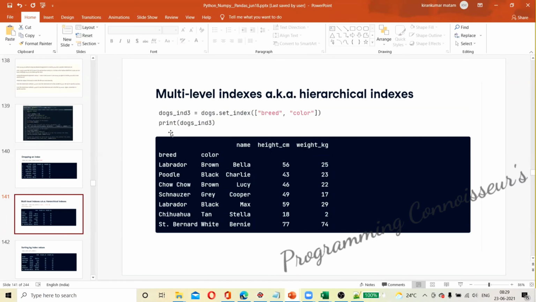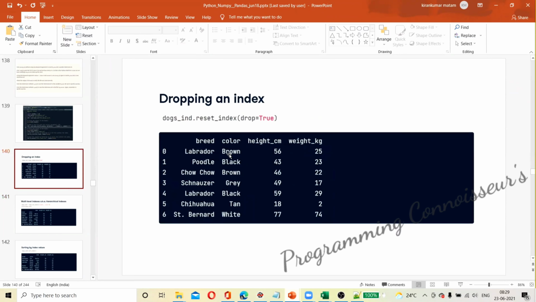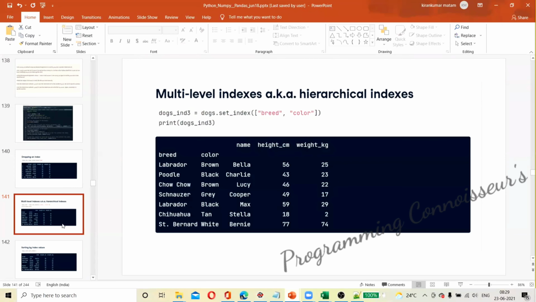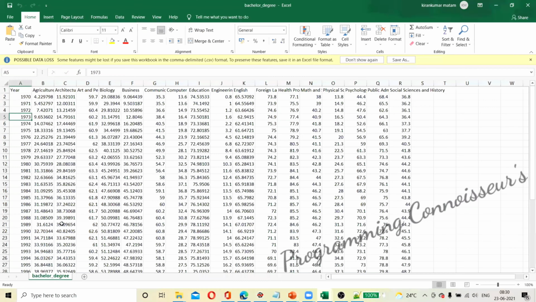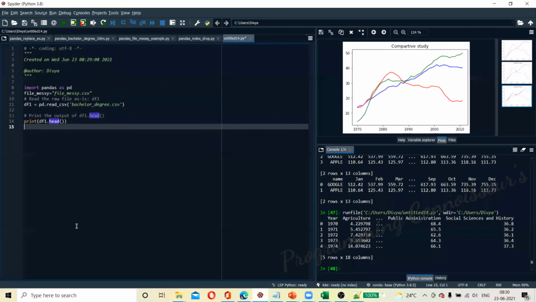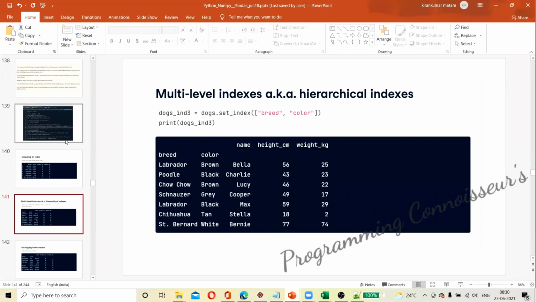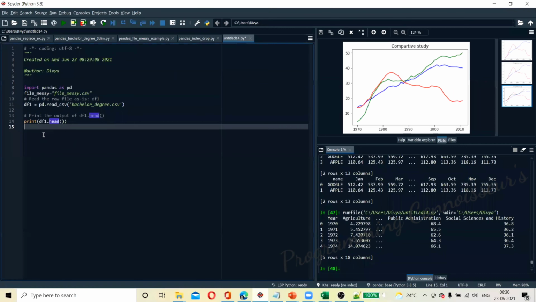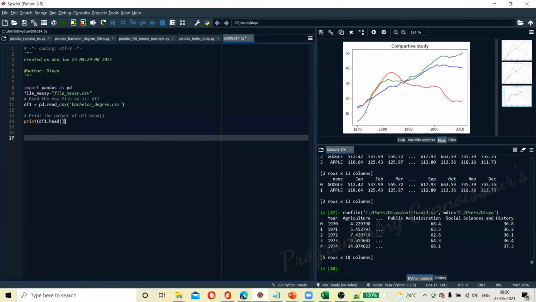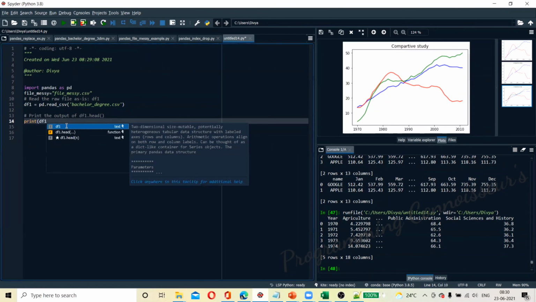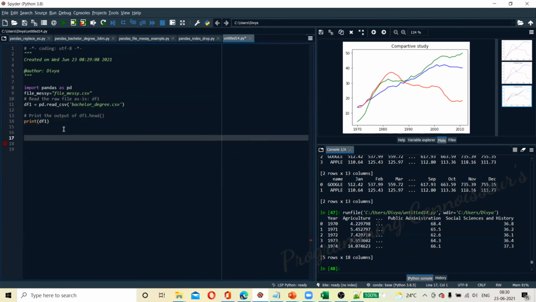Set index. Previously we had breed and color as columns. Now what we are trying to see is a mid-level index. How can I prepare a double index here? I can set the index of that particular column. So we are playing with the data here. How can we put this data into the picture? We say df dot set index. We'll not use head, we'll completely pull this data.